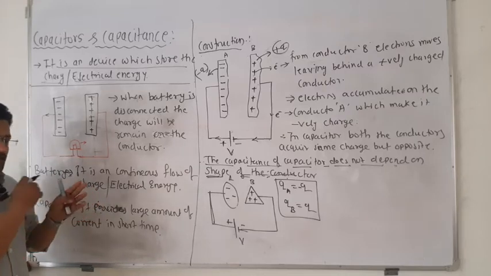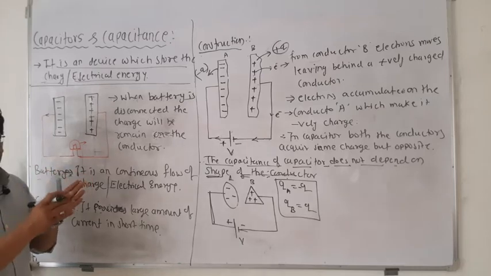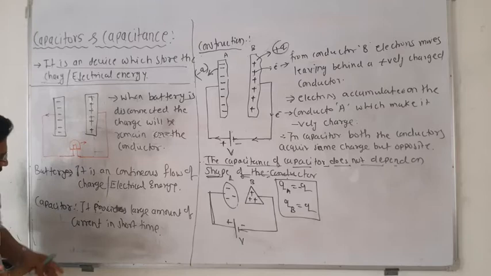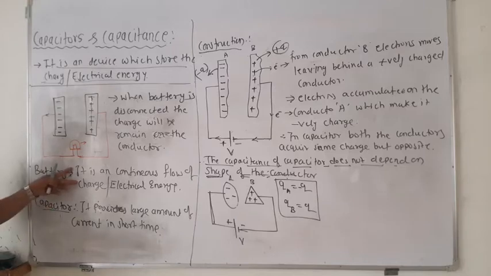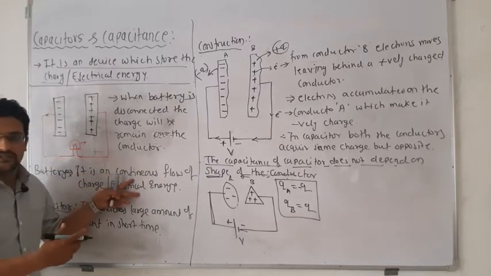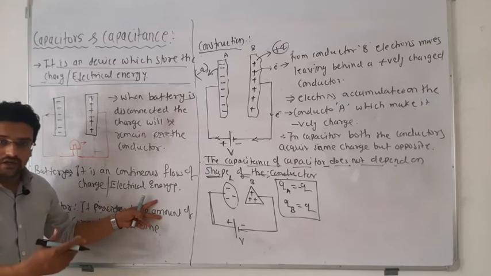Now suppose all the doors are open, or the dam has collapsed, then suddenly all the water will start flowing. That work is done by the capacitor. So you got the difference between the cell and the capacitor. A cell gives a continuous flow of charge, so you get continuous electrical energy for a longer time, and a capacitor provides a large amount of electrical energy in a short time.